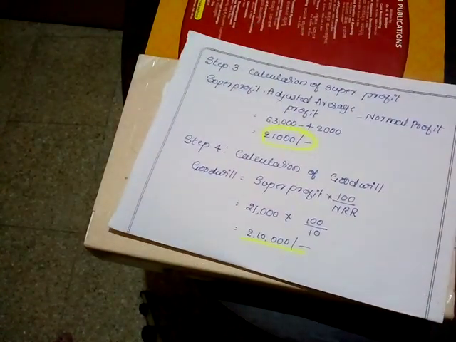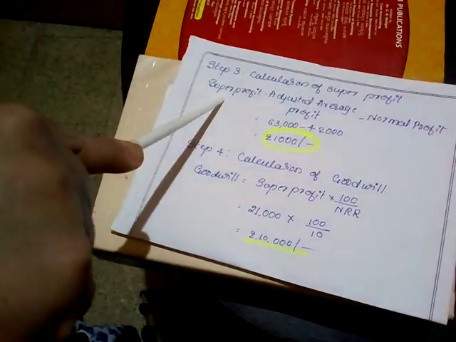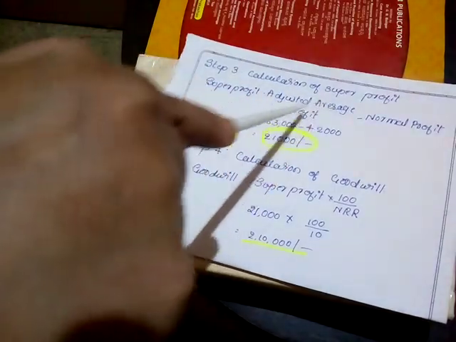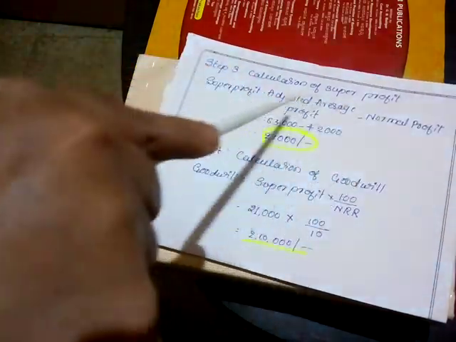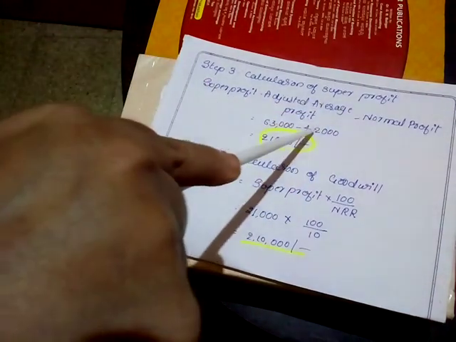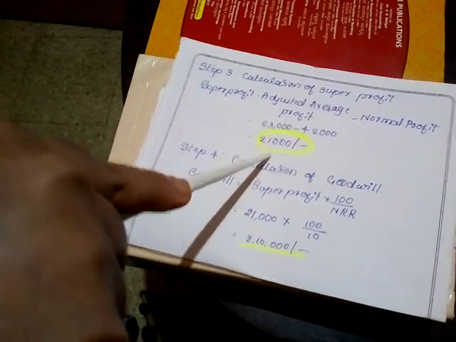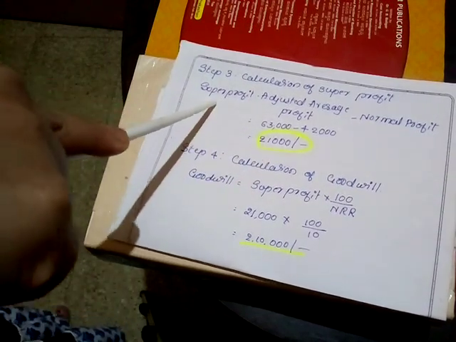The third step is to find out the super profit of the company. Calculation of super profit. Super profit is equal to, by the simple formula, adjusted average profit minus normal profit. Adjusted average profit is 63,000 minus normal profit 42,000. The difference between these two is 21,000, which is the super profit.